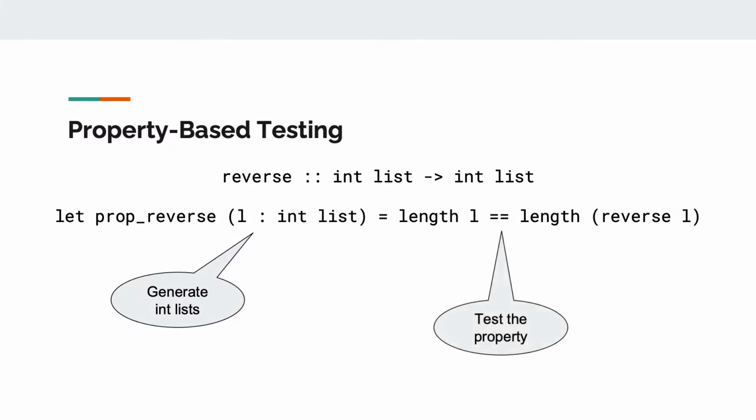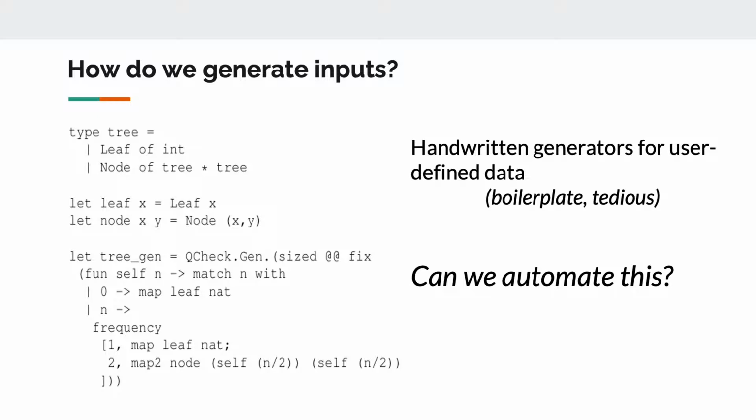But how are lists of integers generated? Generators for primitive types such as lists are usually supported by default. But what about user-defined types? Take for example a common data type tree. The code here shows a generator for a tree data type in OCaml. The details of the generator don't matter much. There is a bounded recursion given some size and a choice between generating a leaf or a node recursively. What matters is that users have to write this boilerplate. Worse, as properties get more complex, so do generators.